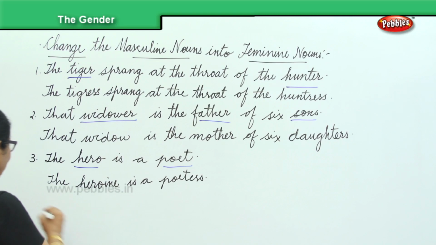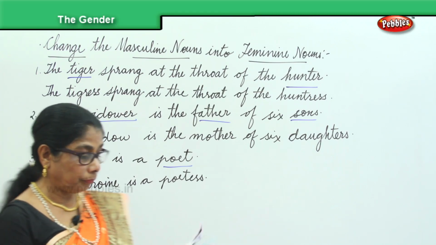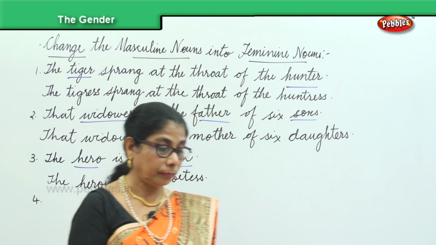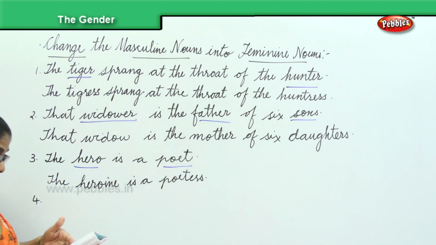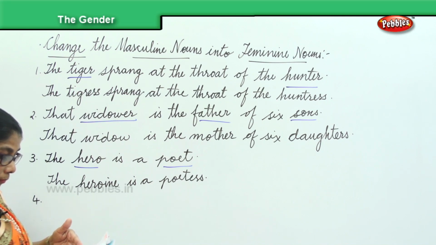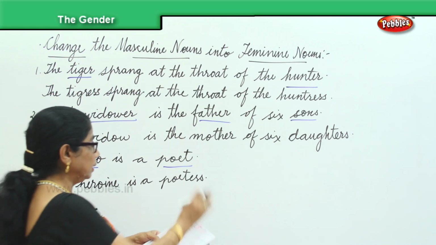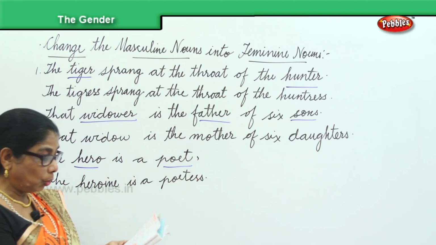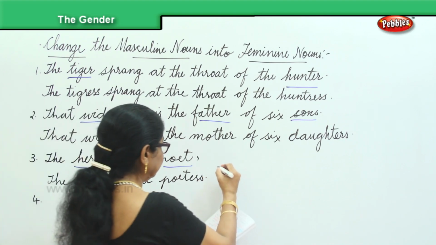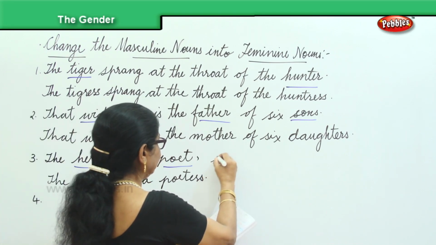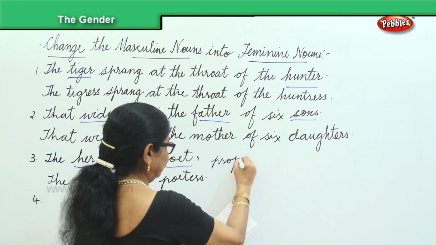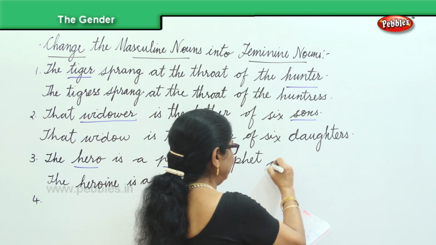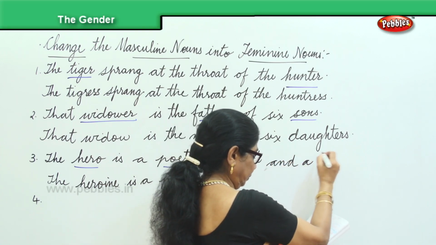And finally, I give you one more sentence. The hero is a poet. I give you some more words: prophet, and a priest.